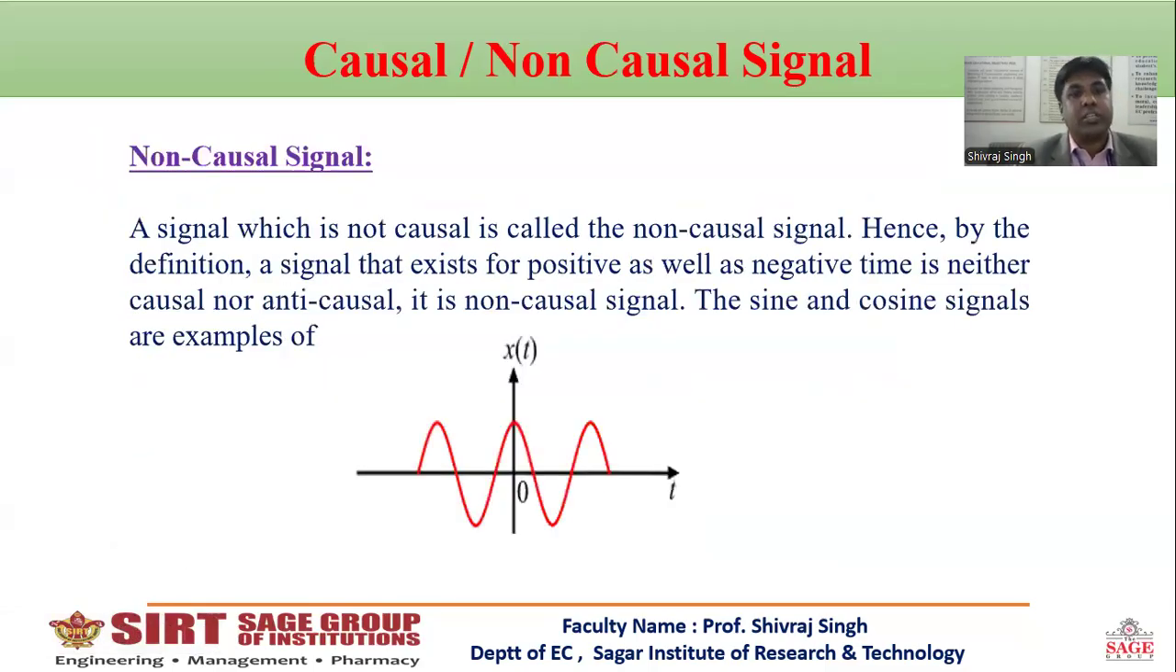Non-causal signal: a signal which is not causal is called a non-causal signal. That means it is defined for positive as well as negative values of t. In this figure, we can see the function x of t is defined for positive values of t as well as negative values of t.